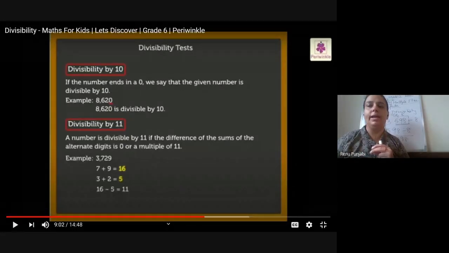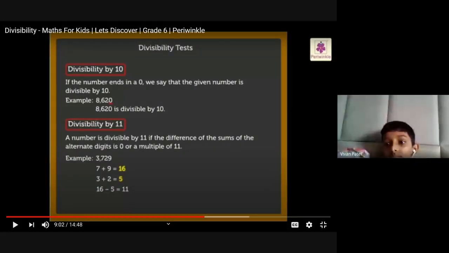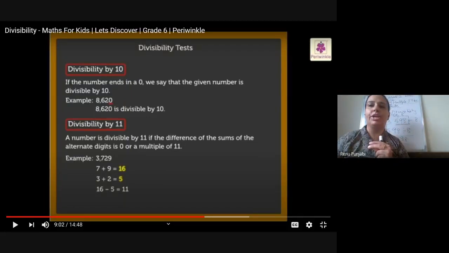Now Ishana, explain. Is my voice clear to everyone? Yes, ma'am. Ishana, you are ready? Ma'am, just a minute. I'll bring my board marker, it is in my cupboard. Okay, just a minute, ma'am. Next, Arush, can you explain with one example the divisibility of 11?